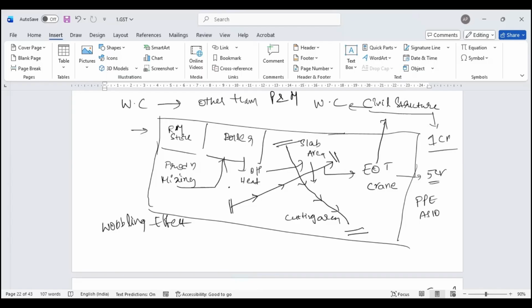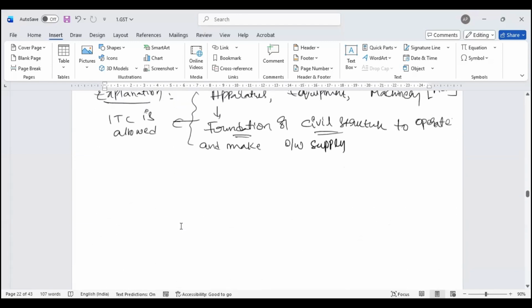At a point in time, I put it into plant and machinery. So if I incur expenses which are put into plant and machinery, I can claim input tax credit. If, instead, I put the EOT crane into plant and machinery and put that civil construction into building, then it is not allowed.